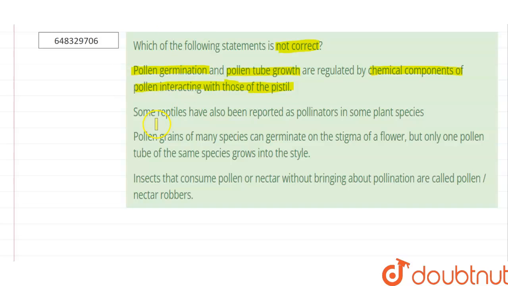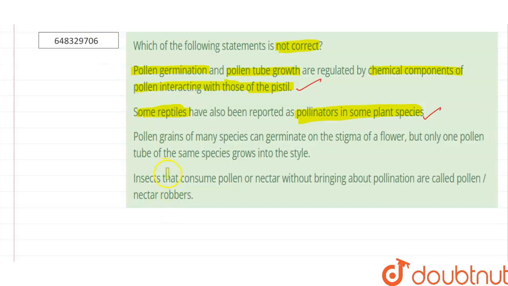Coming to the second statement. The second statement says that some reptiles have also been reported as pollinators in some plant species. So yes, this is a correct statement, because one such example is a lizard, which helps in pollination of the plant species, and a lizard is a reptile. So this is a correct statement.